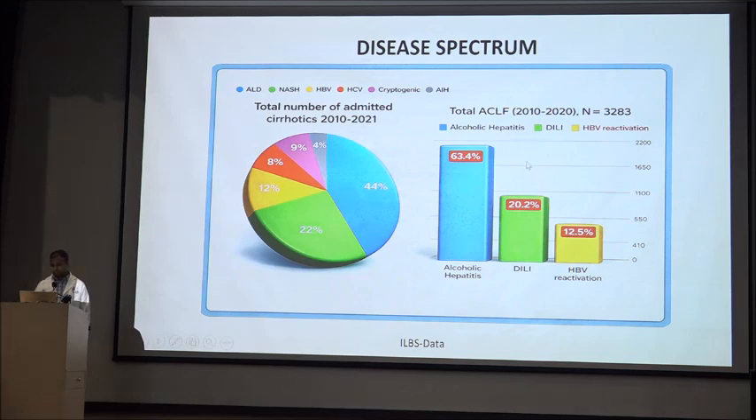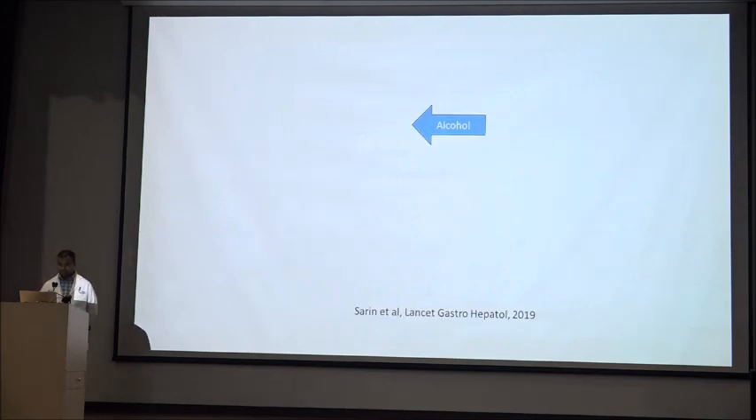Figure 2 shows the data of the total ACLF patients who visited ILBS from 2010 to 2020. It shows that a total of 3,283 patients were diagnosed with ACLF, and among them alcoholic hepatitis was found in 63.4%, followed by viral hepatitis.